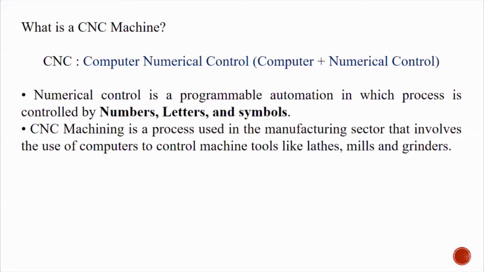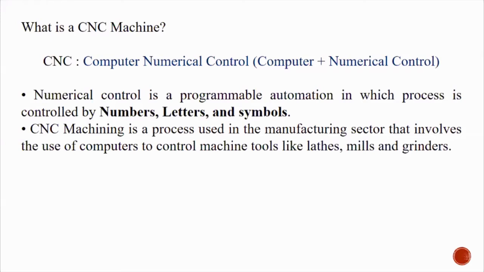We have a set sequence of letters, numbers and symbols. In combination with letters, symbols and numbers, we frame the sequence of the inputs, right? That much you remember. That part is called numerical control. What is numerical control? NC.